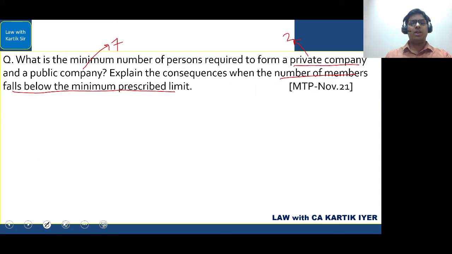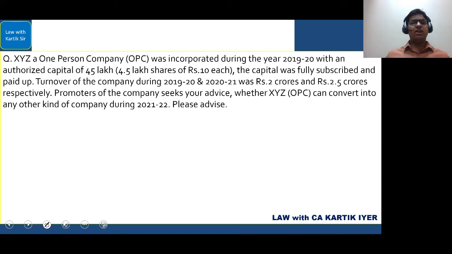Okay. Next one. XYZ, a one-person company, was incorporated during the year 2020 with an authorized capital of 45 lakhs, 4.5 lakh shares of rupees 10 each. The company was fully subscribed and paid up. The turnover of the company during the years 2020 and 2021 was 2 crores and 2.5 crores respectively. Promoters of the company seek your advice whether XYZ OPC can convert into any other kind of company during 2021-22. Please advise. That is what they have said here.